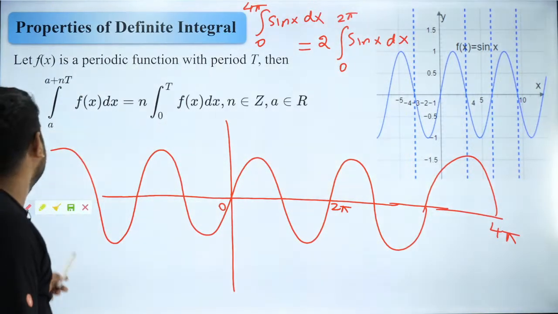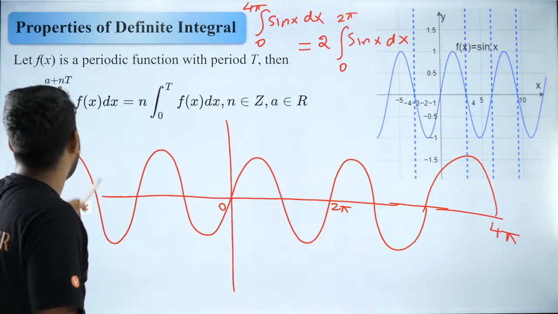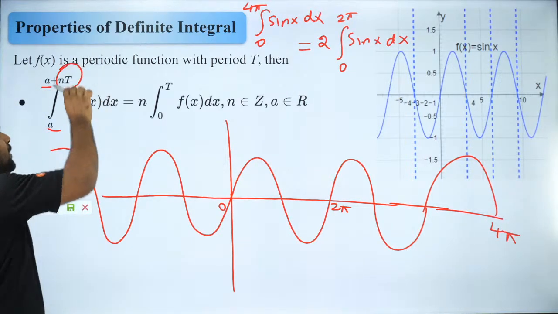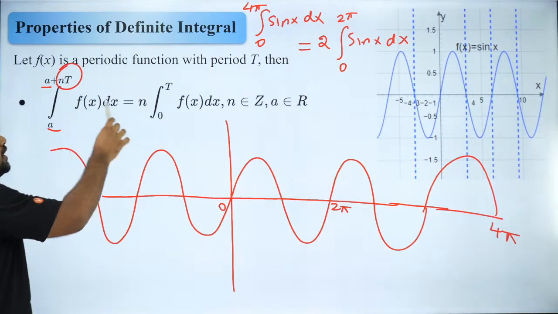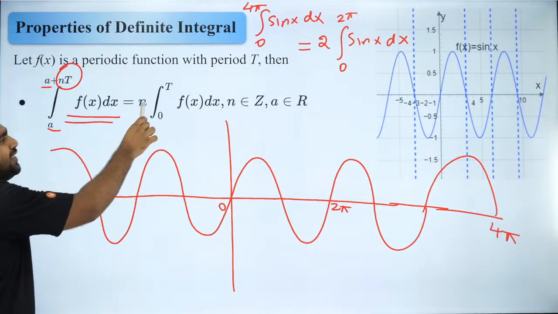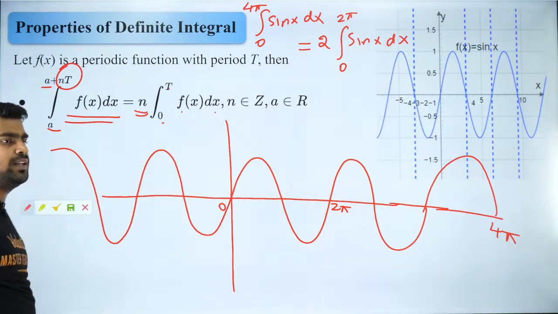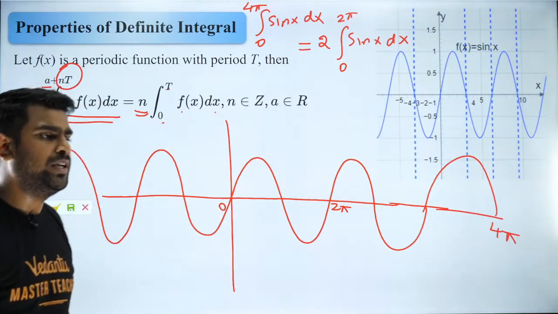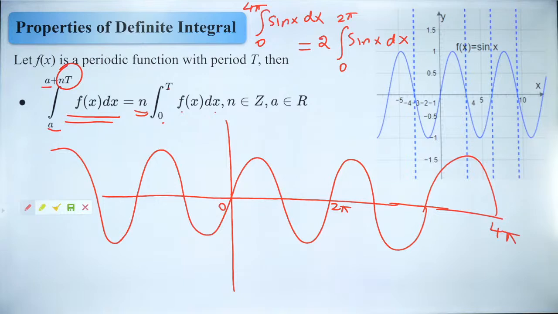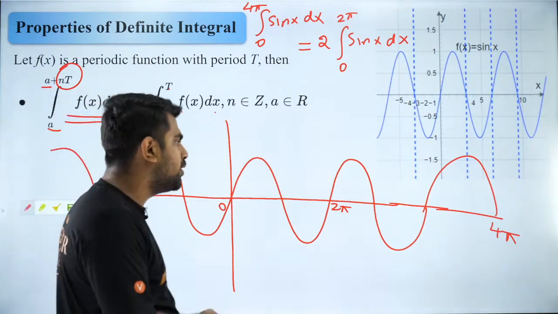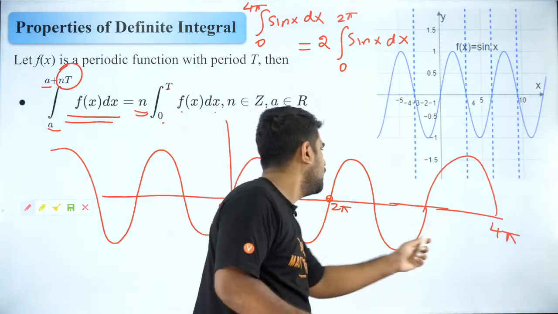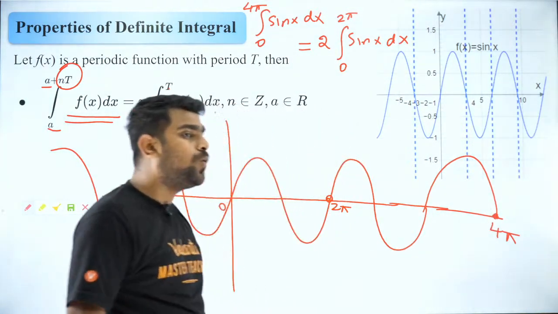That is exactly what is given over here. If you have from a single starting point to n times the period, then this integral value is equal to n times the integral 0 to T f of x dx. That is exactly what is given. Are you guys able to understand that? Yes, Kirito, sin 4 pi and sin 2 pi are equal because both are 0. Are you clear? But that is not what I want to say.